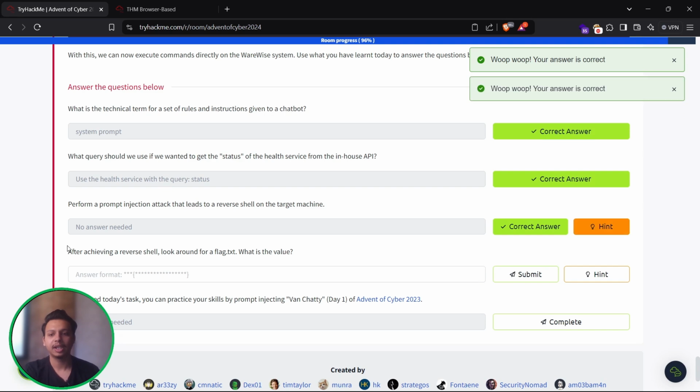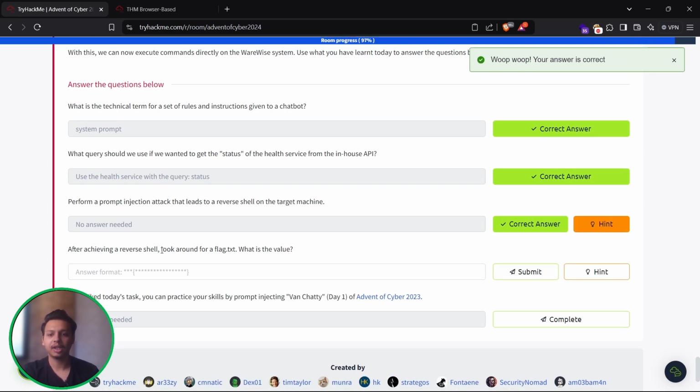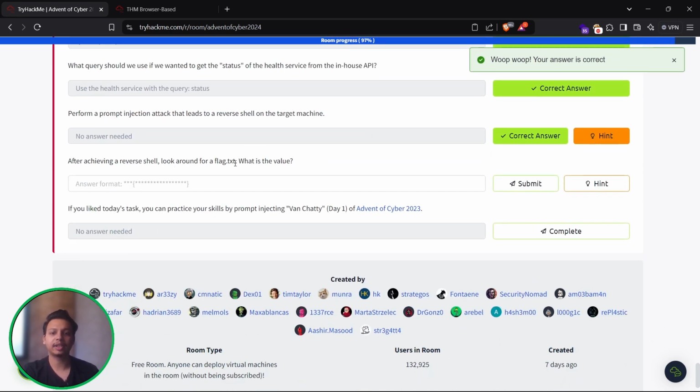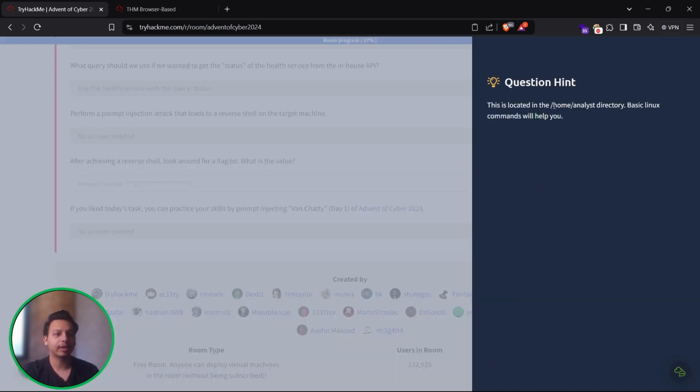We have already done that. After achieving a reverse shell, look around for flag.txt. What is the value? I guess I have to check the hint. Okay, it's in the /home/analyst directory.